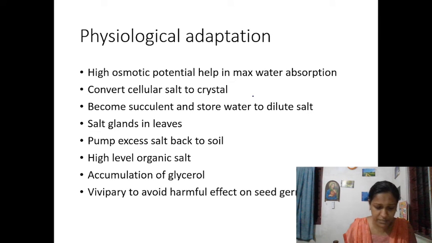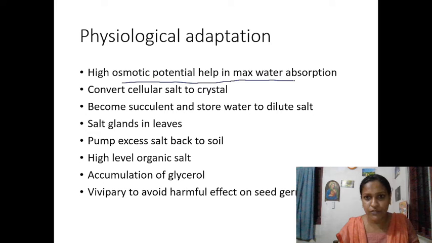Physiological adaptation is a very important point. Repeatedly I am saying this for xerophytes, hydrophytes, and for halophytes also this point is very important. They will ask for comparison. So, high osmotic potential helps maximum water absorption. Since salt particles are filling inside the leaf cells, there is high osmotic potential, so maximum water has to be absorbed. Salt is converted to crystals. In Avicennia and others, you can see a lot of salt crystals on the top of the leaf.